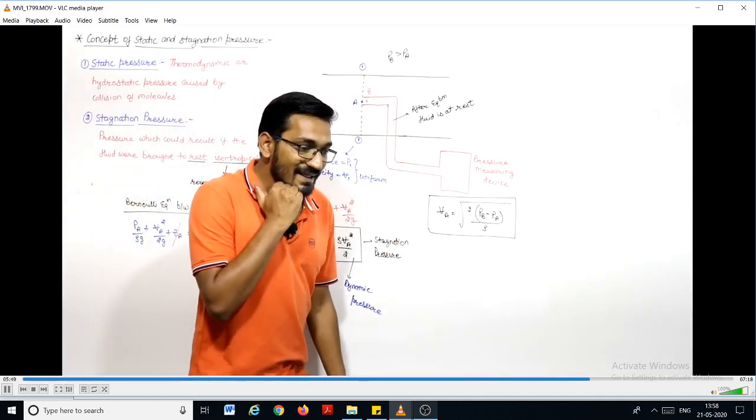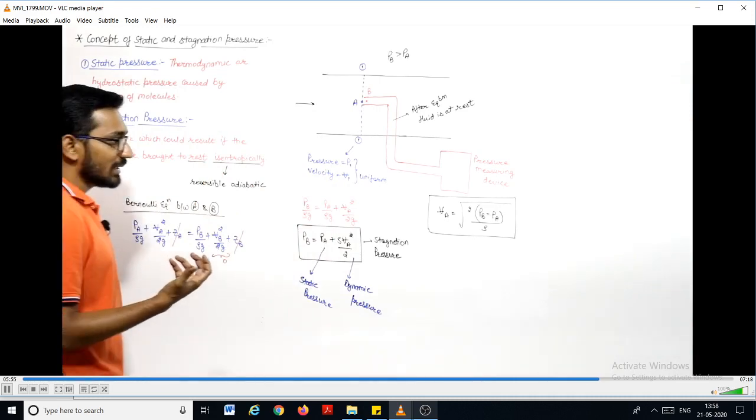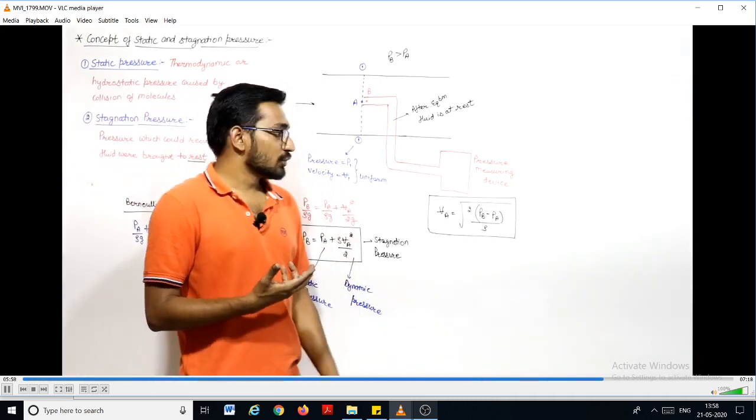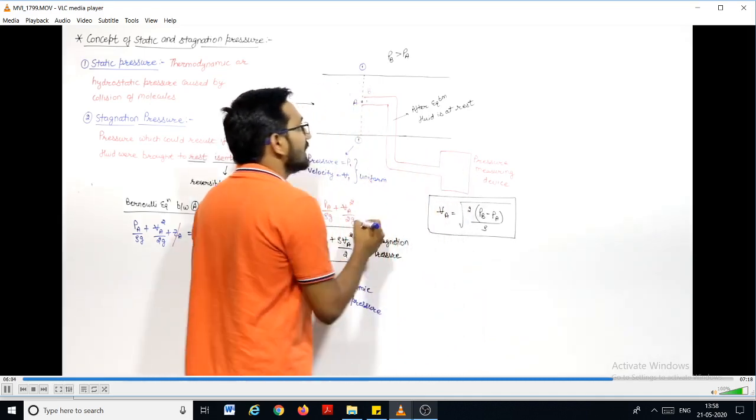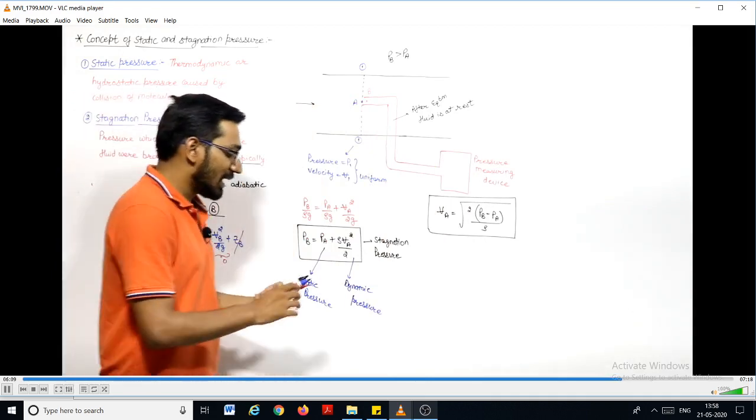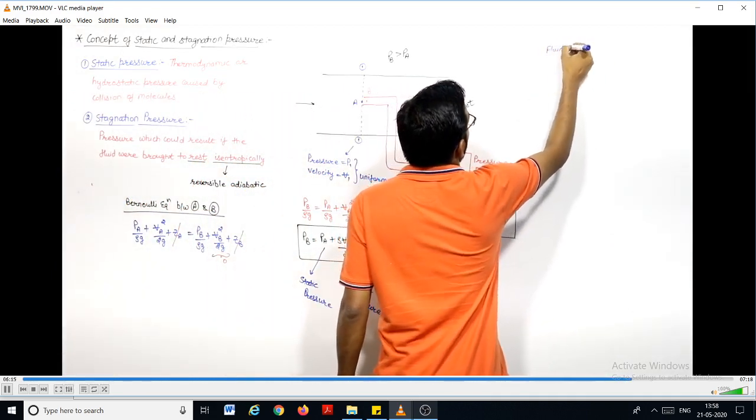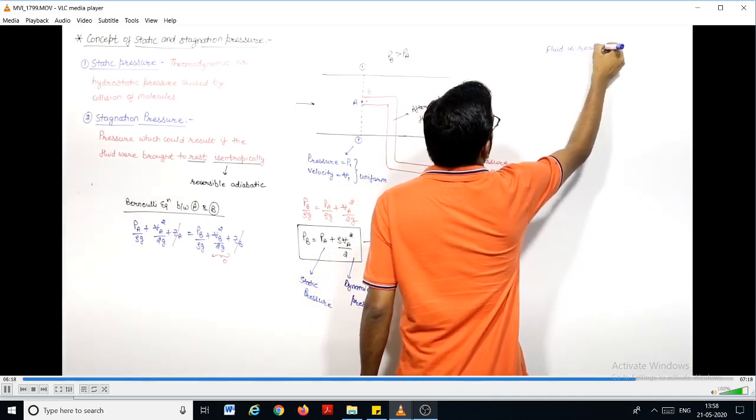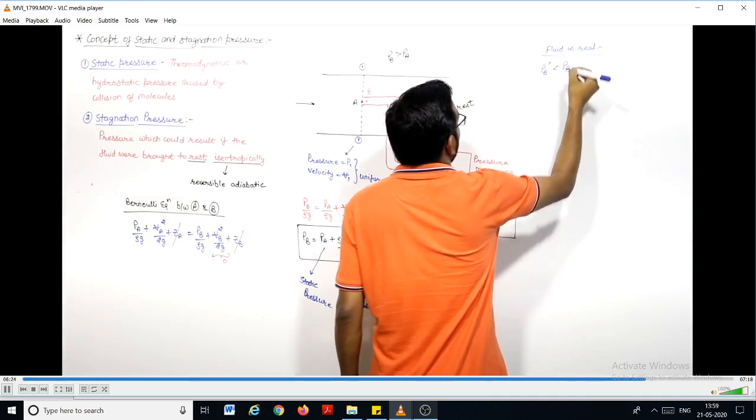So in practice, in reality, the fluid is not an ideal fluid, right? So the pressure which is measured here, let us say it is measuring some stagnation pressure, will be less. If the fluid is real, then let us say the stagnation pressure is PB dash, it will be less than PB.